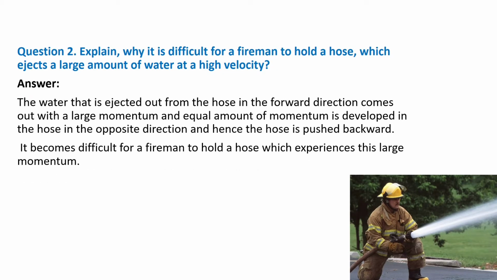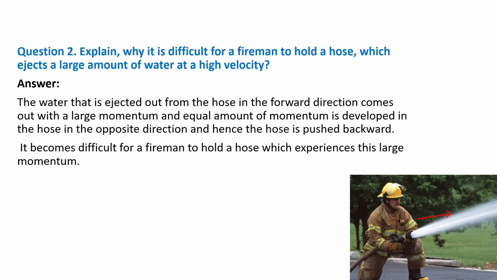Now water is ejected from the hose in the forward direction, and as we know, for every action there is an equal and opposite reaction. So due to the water coming out of the hose in the forward direction with high velocity, a large momentum is produced in the forward direction.